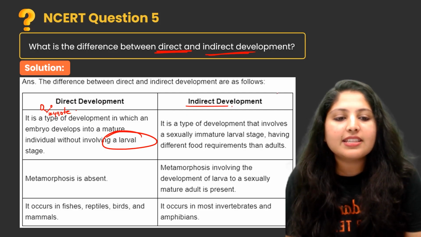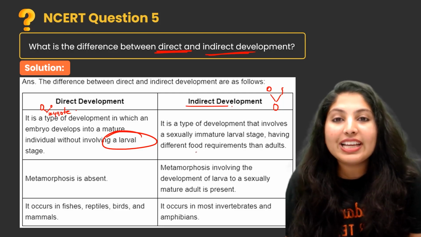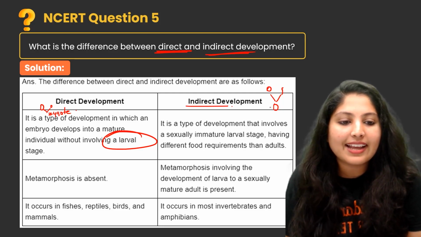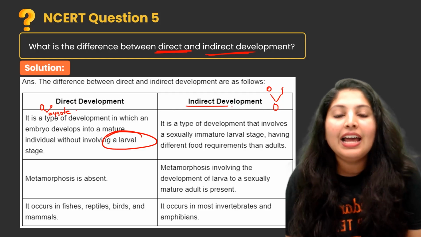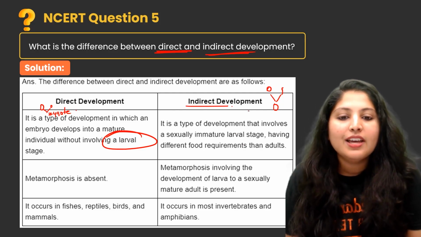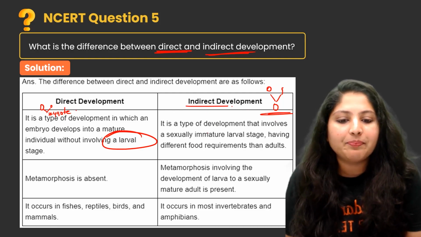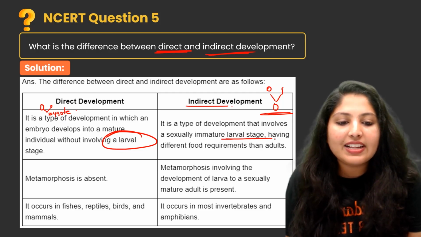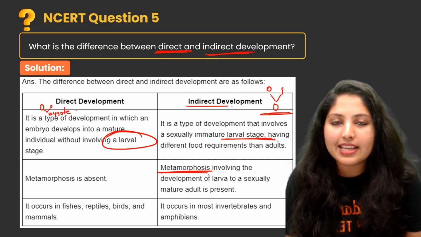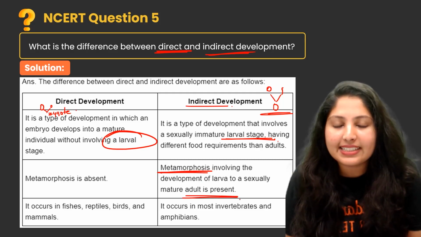Indirect development means the egg and sperm fertilize, and the zygote develops into an individual that is not looking like the adult one. So that is indirect development. That particular development contains a larval stage. The larval stage undergoes metamorphosis and produces the adult.